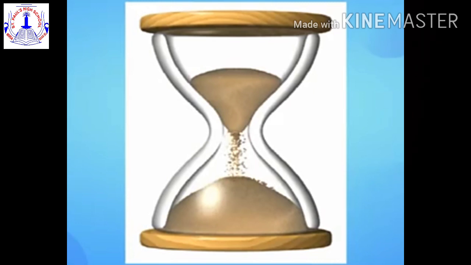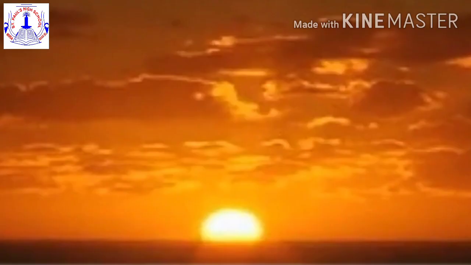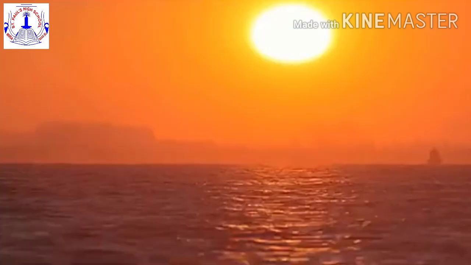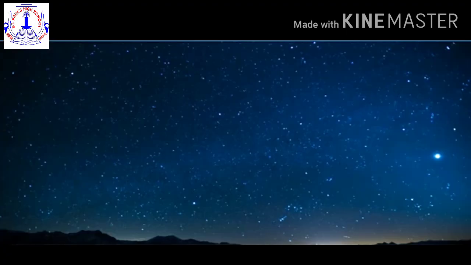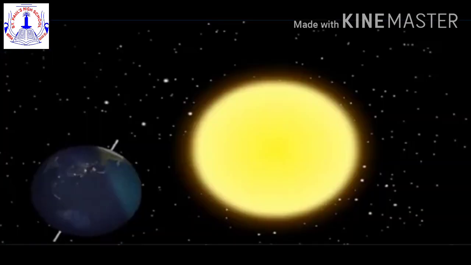The method that we use for calculating time depends on our purpose for dividing it and the manner in which we do it. For example, at sunrise, we say, "It is morning now," and the day has begun. At sunset, we say, "It is evening now, and soon it will be night." At the end of the day, it becomes dark and it is night. This means that we have divided the day into two parts, day and night.